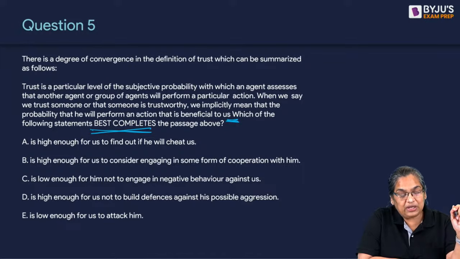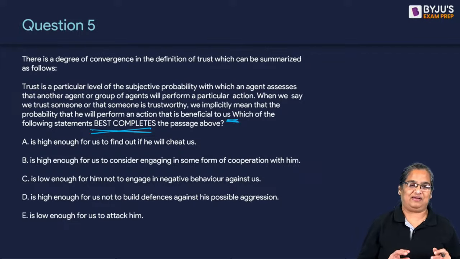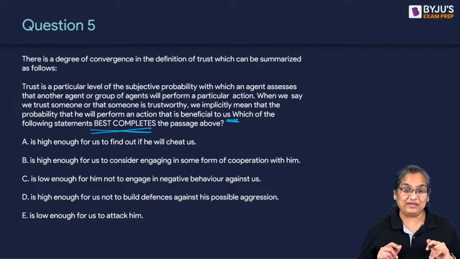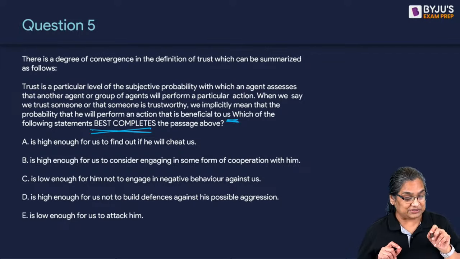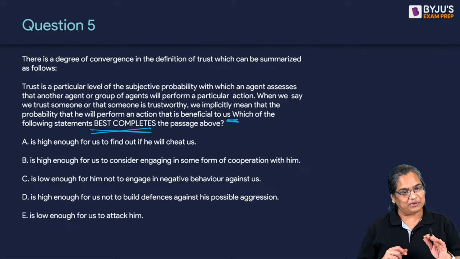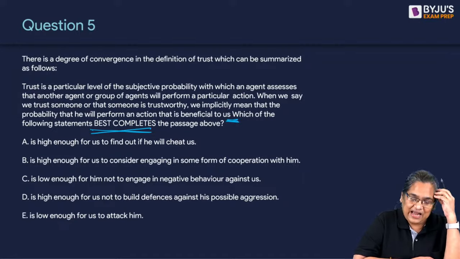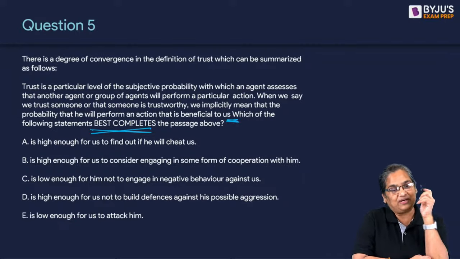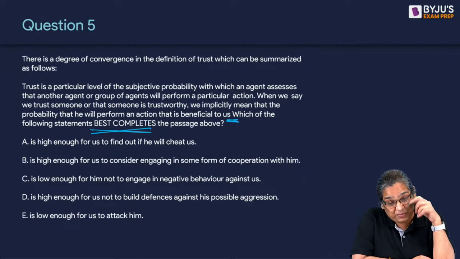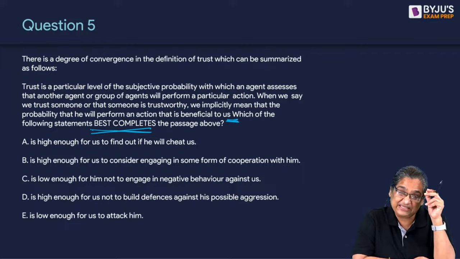Trust is a particular level. See, this is the problem you'll face in the exam also, ma'am. B or D. A miss is as good as a mile. You can't write to the examiner. No, it's B or D. Examiner also, if he is in his right mind, wouldn't give you 5 options. Actually, the examiner makes 1 correct option, then he has to make 4 wrong options, and that's the biggest headache in the exam.